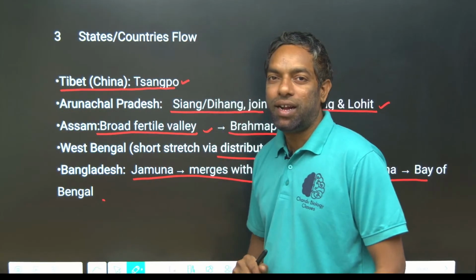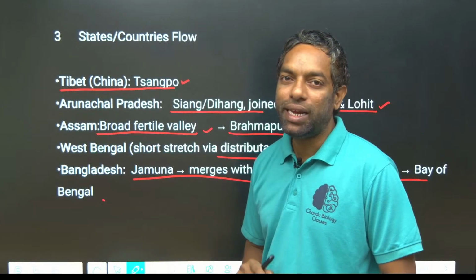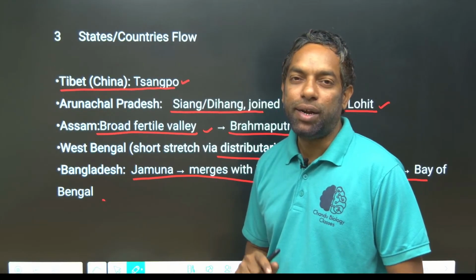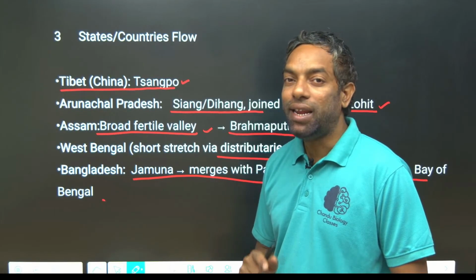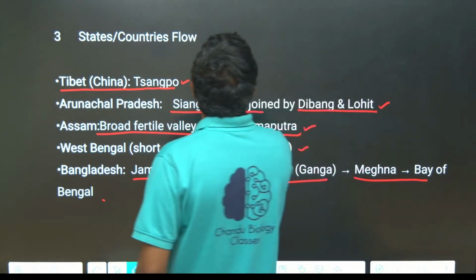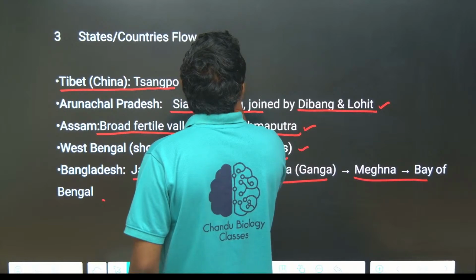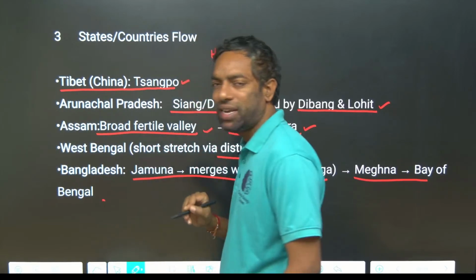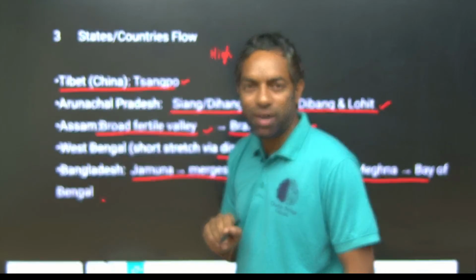Highly hilly terrain, highly dense forest area, highly rainfall area. High rainfall. They can ask you in any form: which one of the following rivers is located in a high rainfall area?